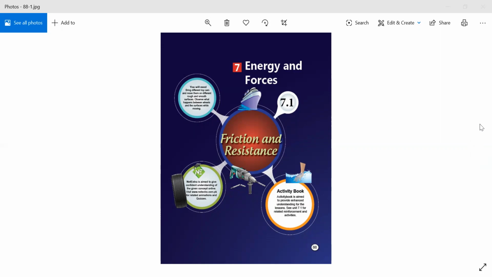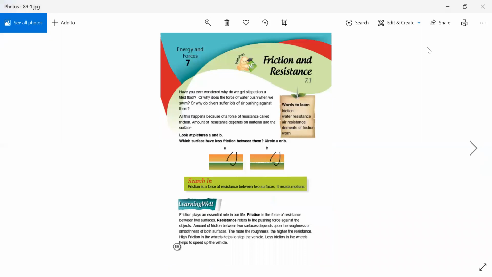So moving to page number 89. Friction and resistance. Have you ever wondered why we get slipped on a tiled floor? Or why does the force of water push when we swim? Or why do divers suffer lots of air pushing against them? All this happens because of a force of resistance called friction.